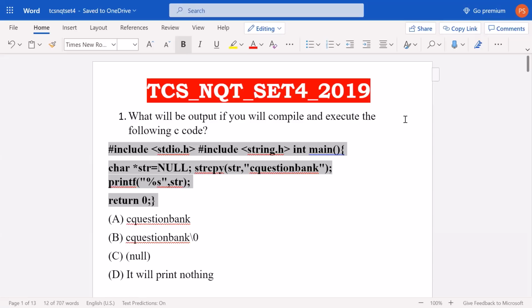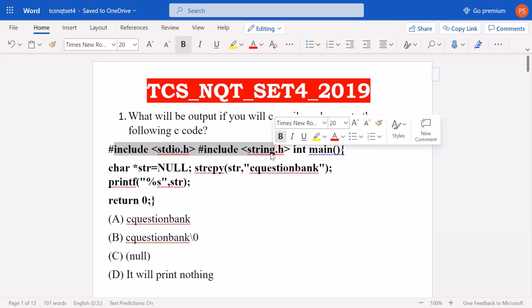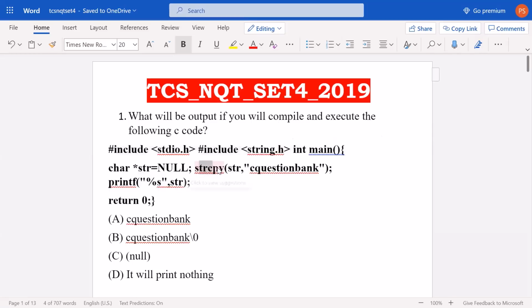So now without wasting much time, I will move ahead, and I hope that while I was introducing, you would have cracked this question. But let's see, because this question has some complexity. Here we can see that these header files are included. string.h, because we are using the strcpy function, that's why it's important to use string.h. And then we have a character pointer which is pointing to null.